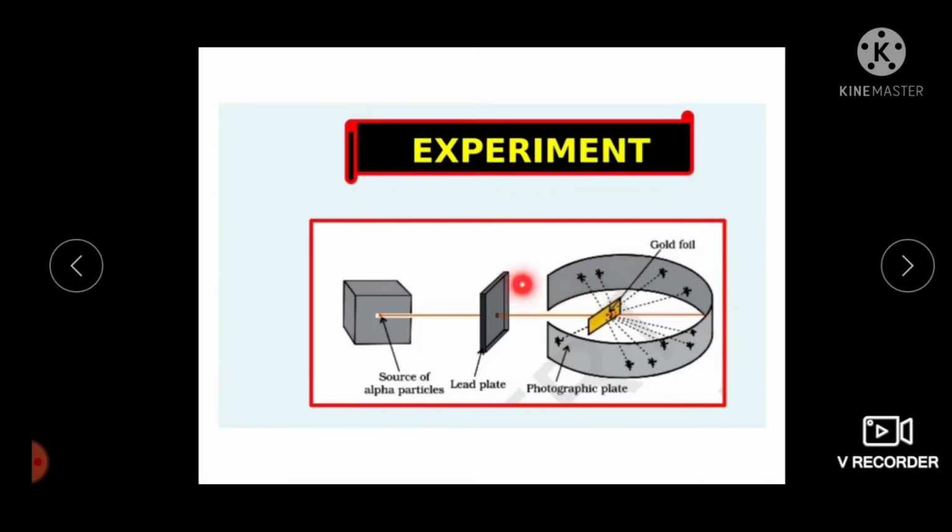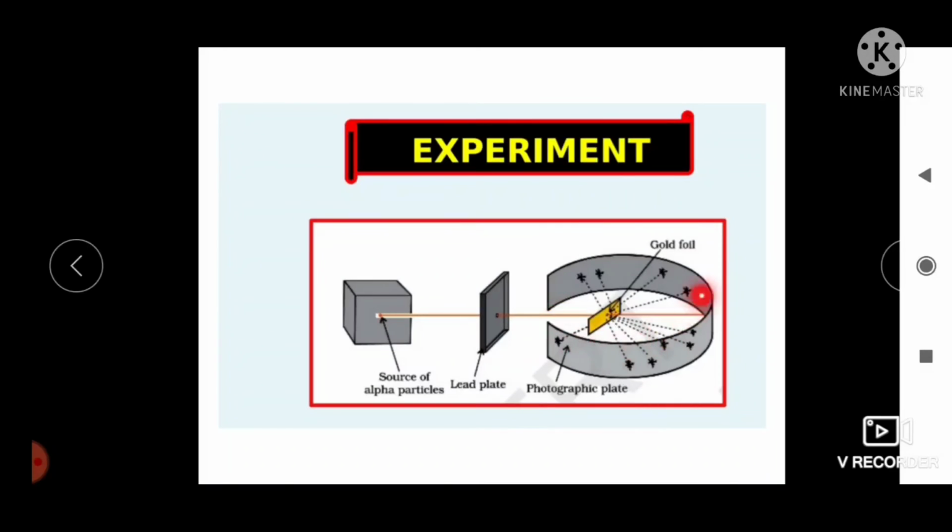After passing through the foil, the particles were allowed to strike a circular detection screen made of zinc sulfide, to detect whether the alpha particles undergo any deviation in their path when they pass through the gold foil.